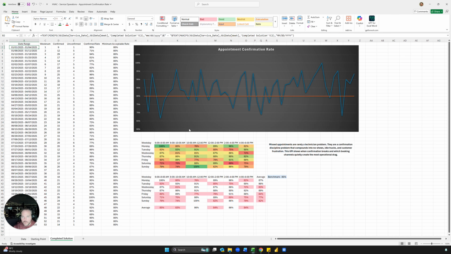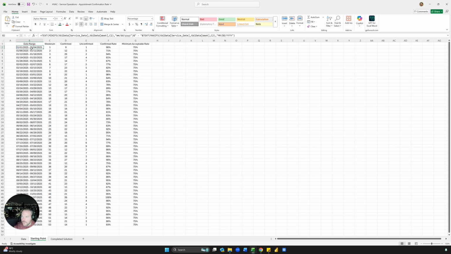Okay, so the next thing we want to do is create this simple chart, and it's going to show just the confirmed rate and the minimum acceptable range. And then if you want, you can add the date range as well, and I'll show you how to do that. I didn't do it on the initial example, but I'll show you how to do that. So click on date range.